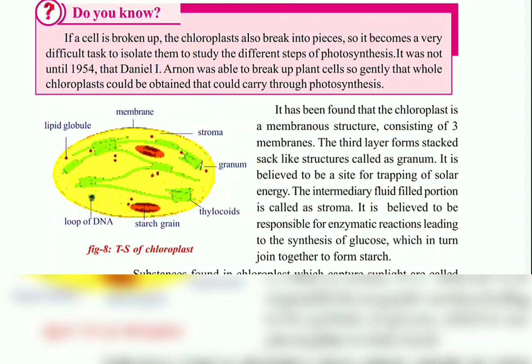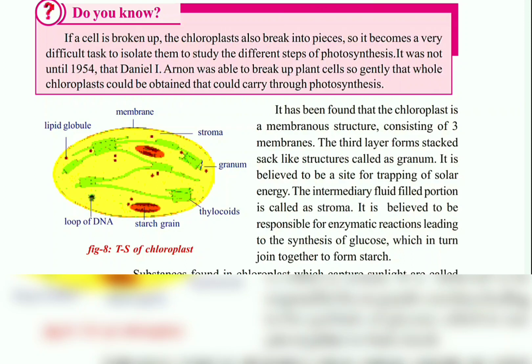Now, granum is believed to be the site for trapping solar energy. That means all the chlorophyll, the green color pigment, is present inside the granum, and here the trapping of solar energy takes place, and this solar energy is converted into chemical energy. Whereas the fluid portion of the chloroplast, the intermediary fluid filled inside the chloroplast, is called stroma, and it is believed that all the enzymatic reactions required for photosynthesis take place here inside the stroma.